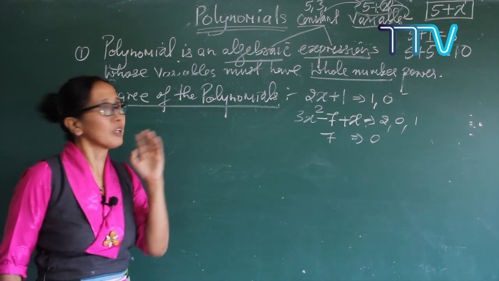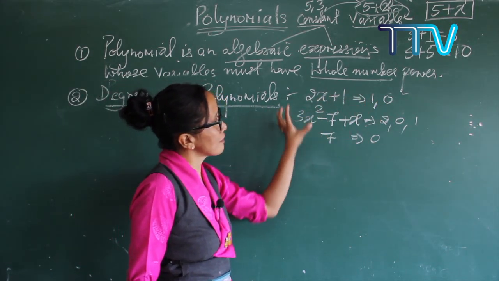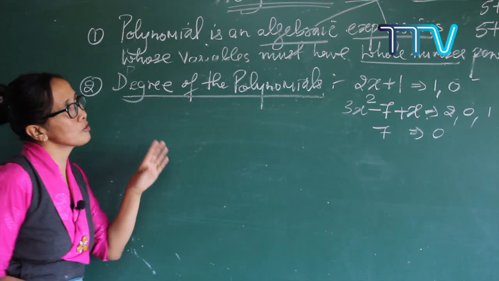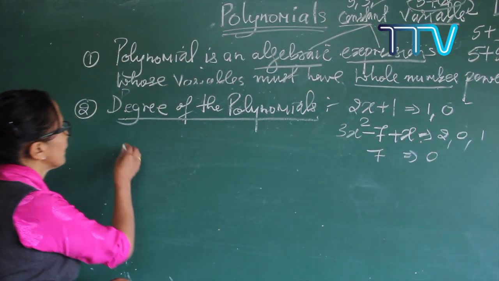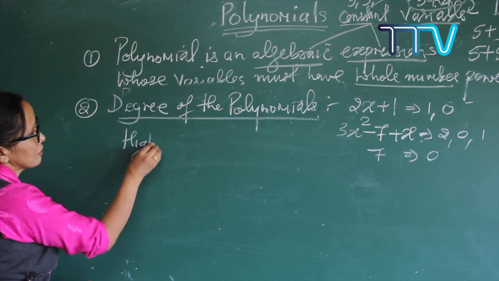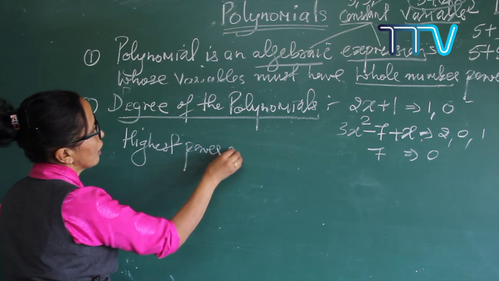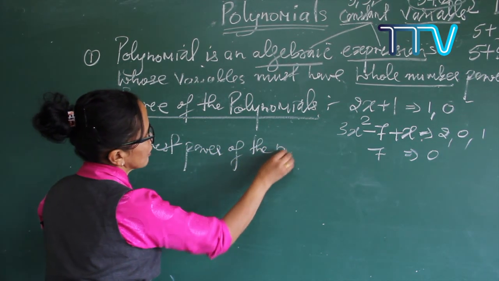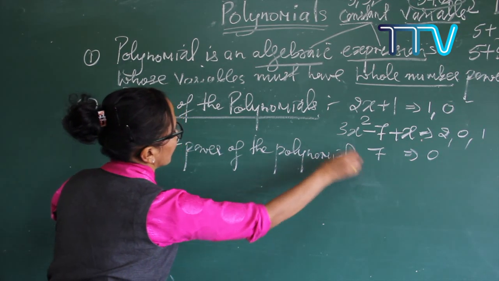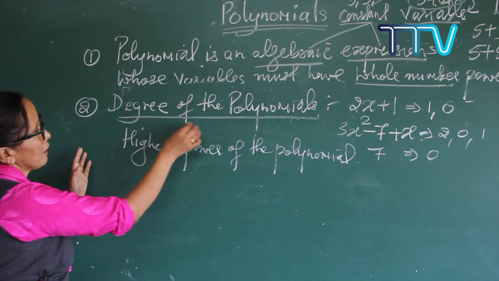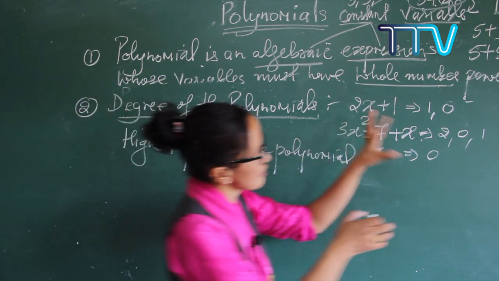So what is the degree of a polynomial? How do we identify the degree of the polynomial? The highest power of the polynomial is called the degree of the polynomial. So let me write it here, highest. It is very easy to identify the highest power of the polynomial. So the highest power of the polynomial is called the degree of the polynomial. So now it is easy to identify.